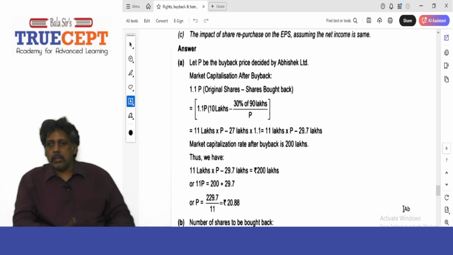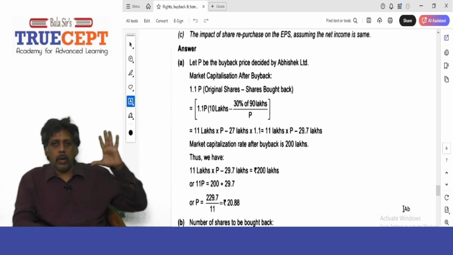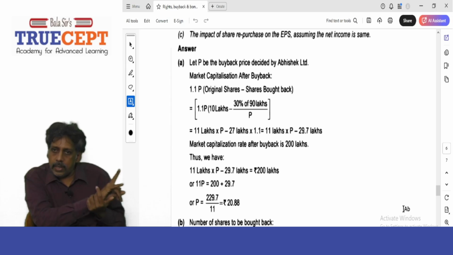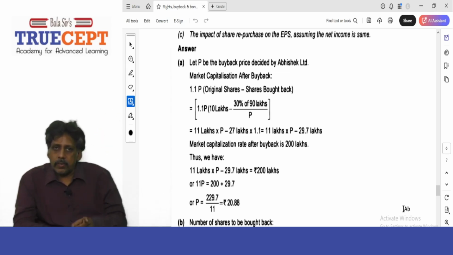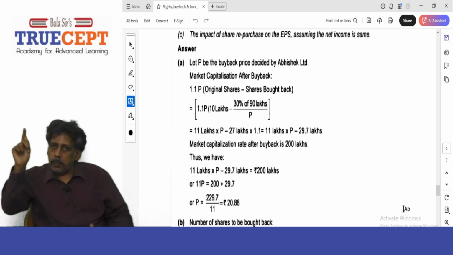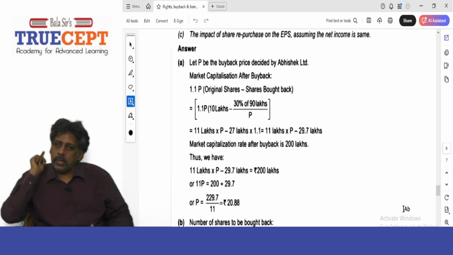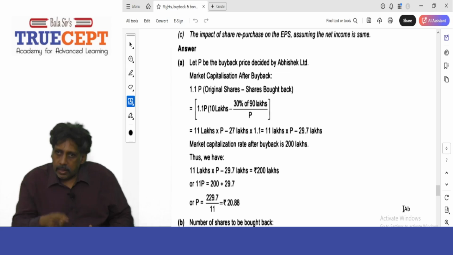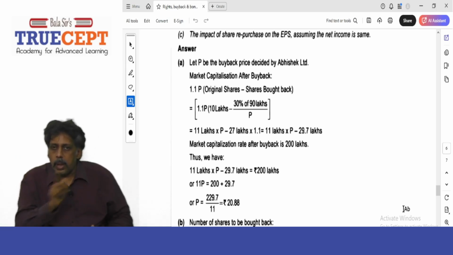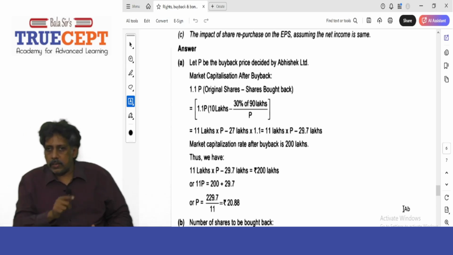Now see the calculation. 1.1 P is the price per share after buyback, into open brackets 10 lakh shares before buyback, minus the shares bought back, 27 lakh divided by P, close brackets.